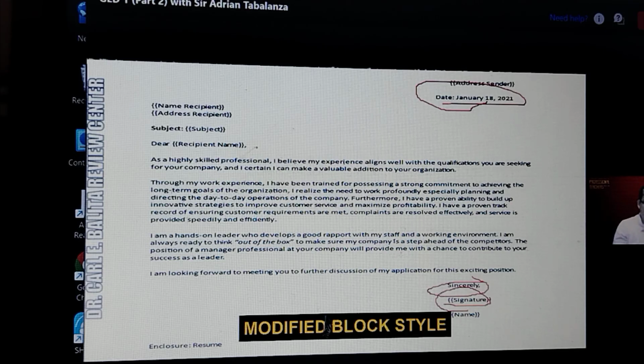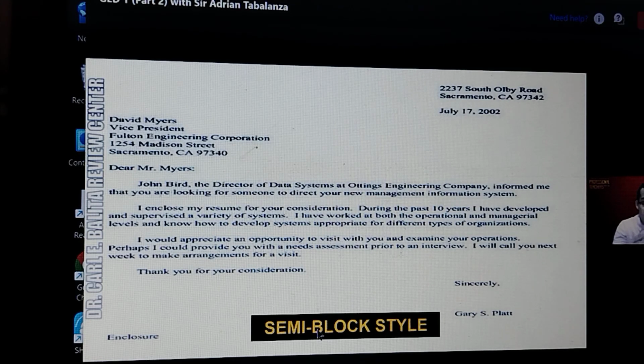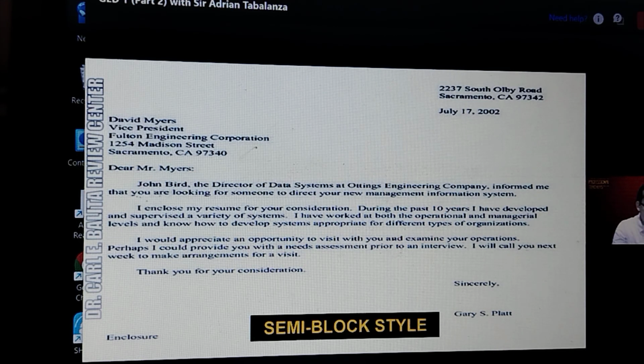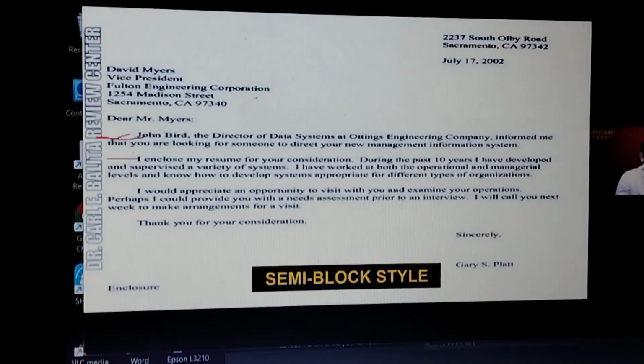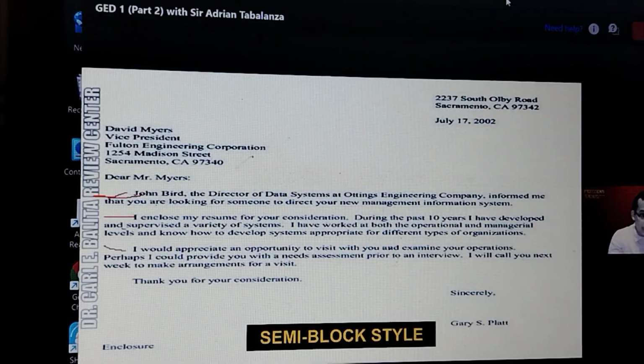Okay? And then the last style is a semi-block style. It's similar to modified block style. The difference is that if you notice the first line of every paragraph, there is an indentation. That is the difference. Right?